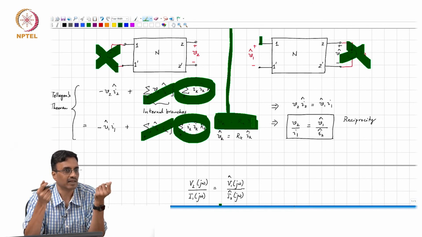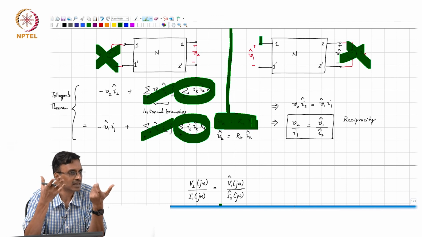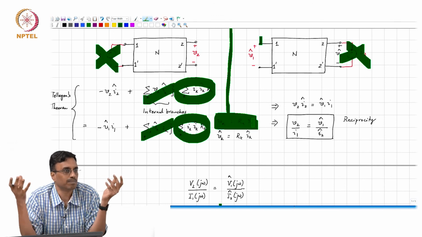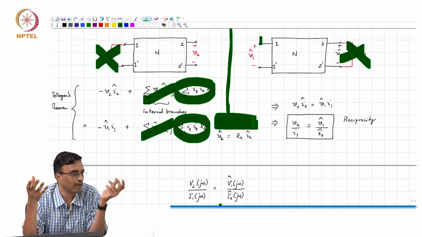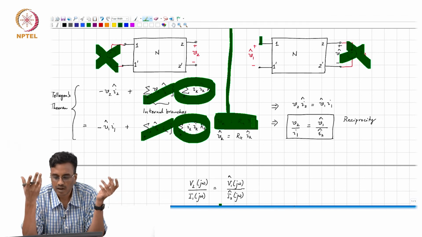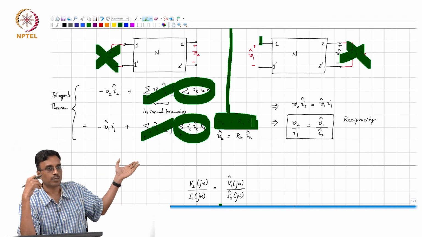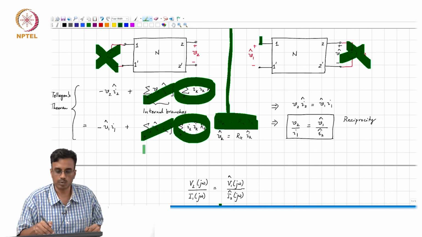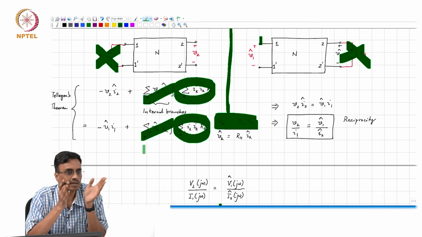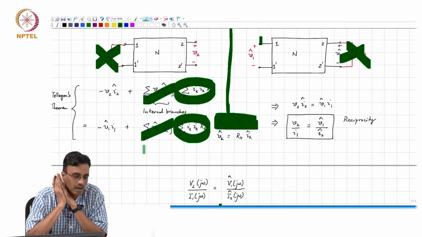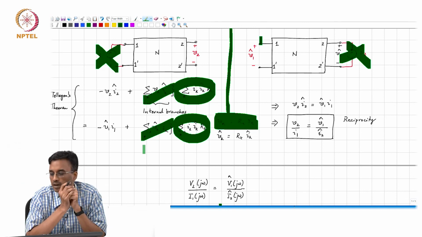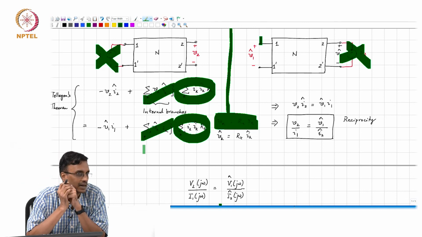If the resistance is negative, it means that the network is actually active because the resistor is pushing out power rather than dissipating it. But that does not affect reciprocity at all, because these products will cancel out and you still end up with the transfer functions being identical.